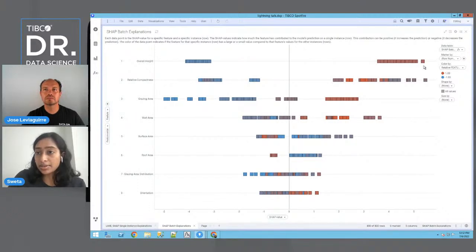And then a reddish color indicates a higher value of that feature, while a bluish color indicates a lower value of that feature. So let's just look at overall height, for example. It's telling us that higher values of overall height really tend to increase cooling load, while lower values of overall height really tend to decrease cooling load. Interesting.